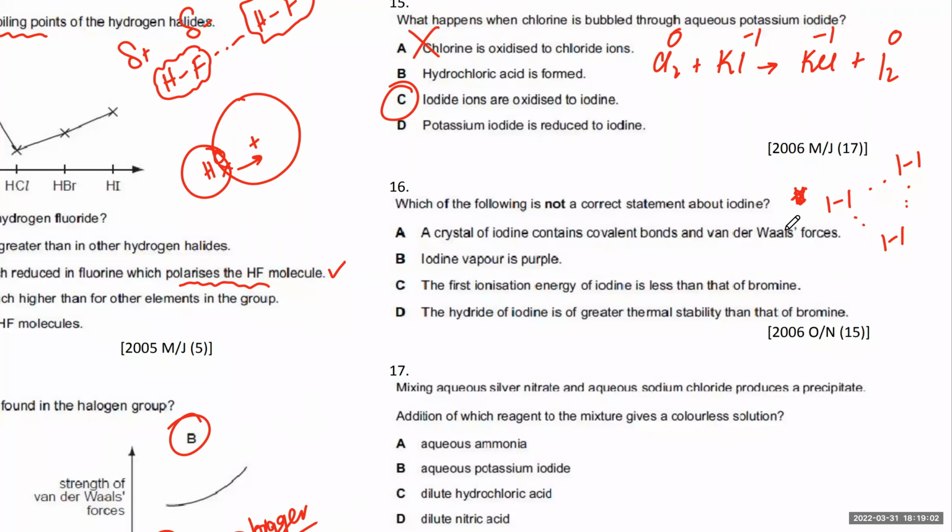Yes. The iodine vapor is purple. That is also true. So the first two statements are true. The first ionization energy of iodine is less than that of bromine. That is also true. It's very easy to remove electrons from iodine because it's a bigger atom, more shielded. So the last one is that hydrogen iodide has lesser thermal stability. It decomposes very easily. So not correct is D.